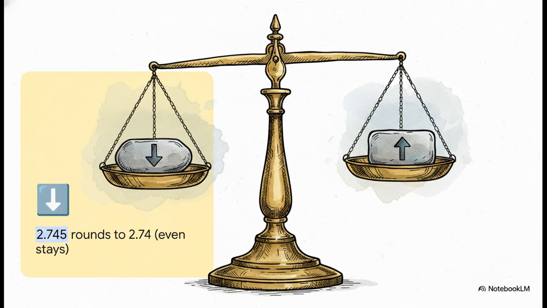Why do we do this? Well, if you're crunching millions of data points and you literally always round 5s up, you're going to create a creeping statistical bias that artificially inflates your results. The even/odd rule perfectly splits the difference. It rounds up half the time and down half the time, keeping the entire universe in mathematical balance.